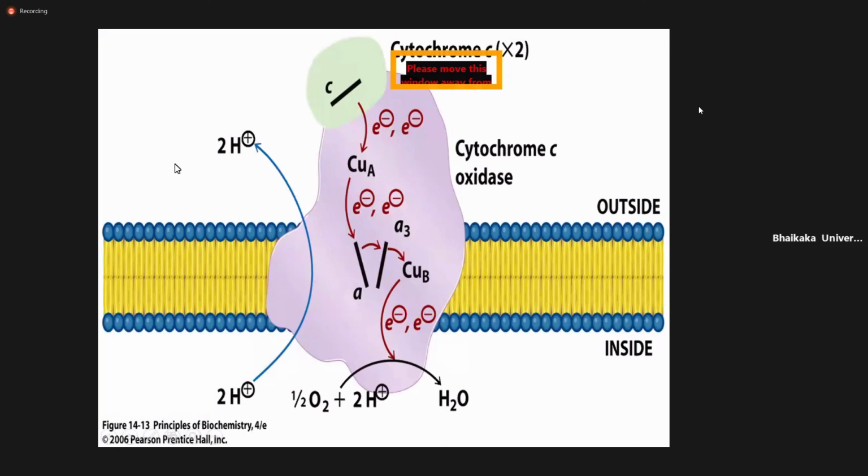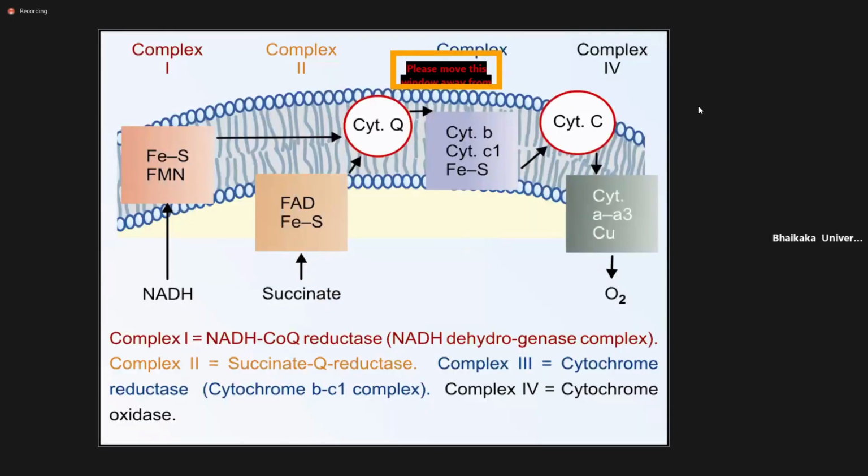So simply 4 during the first, then 4 protons again transported during complex 3, and 2 protons during complex 4. So a total of 10 protons go from inside to outside of the mitochondria during one cycle of the electron transport chain.